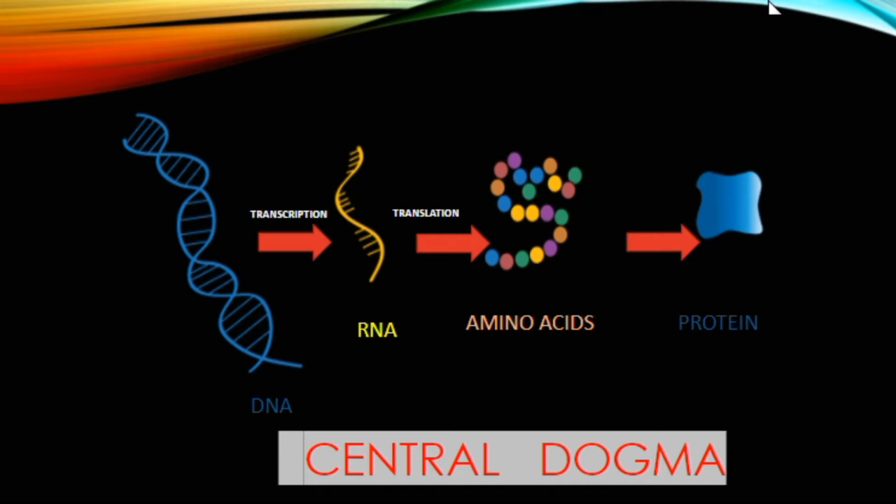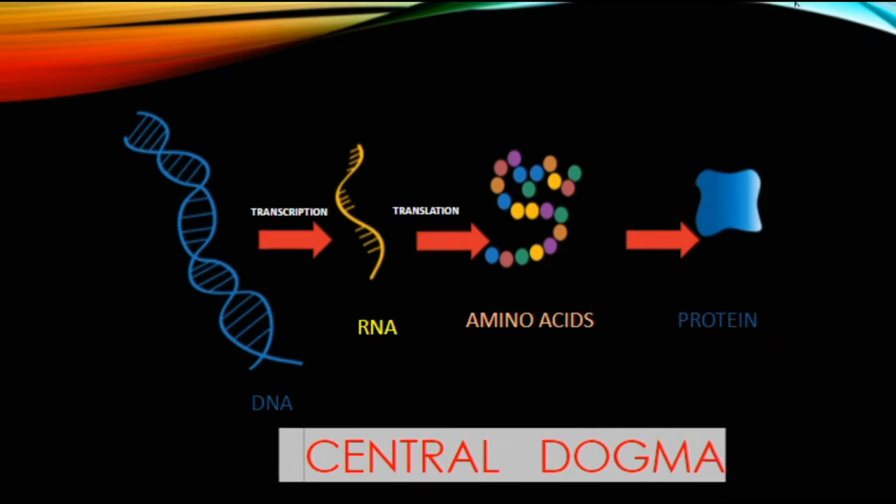So the whole scenario in which double stranded DNA forms single stranded RNA through transcription, and then this RNA forms amino acids which further assemble together to form a polymer called protein, falls under the category of central dogma.